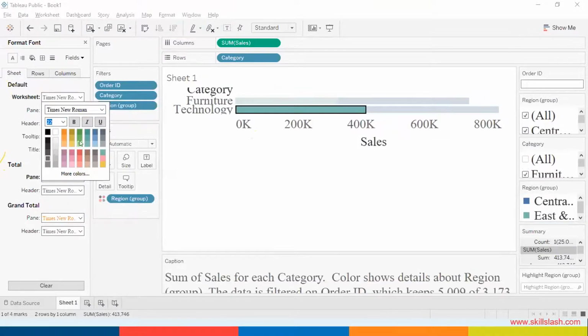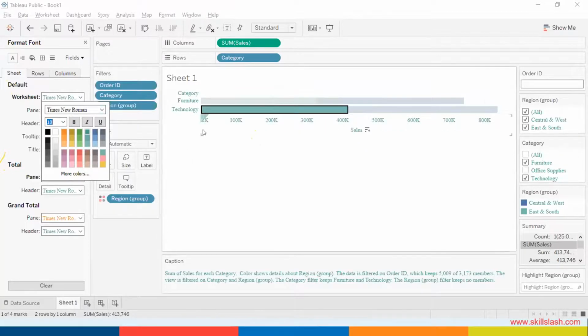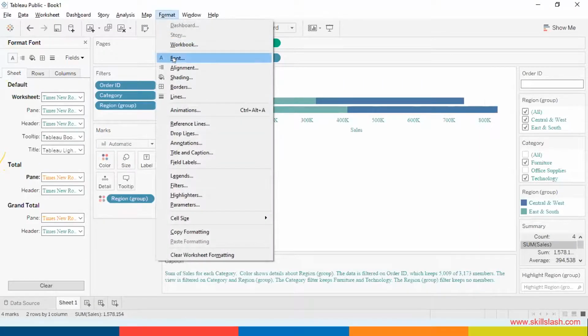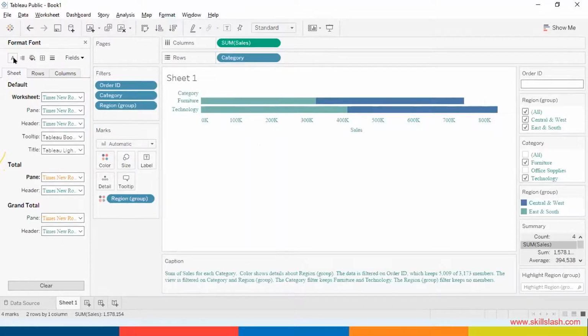How about changing the colors? This makes your data more clear and readable, and you can make modifications according to your requirements. You click on the format option, and there's a format font. As you click on it, you will get this option here. Accidentally, if you close it, you can open it again.